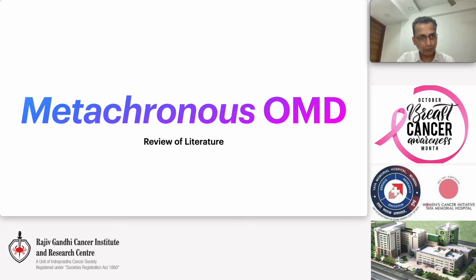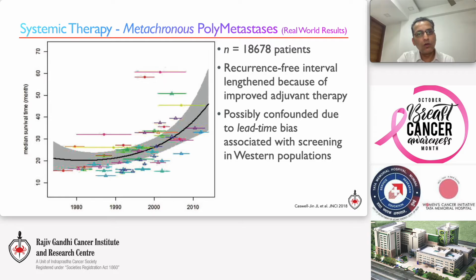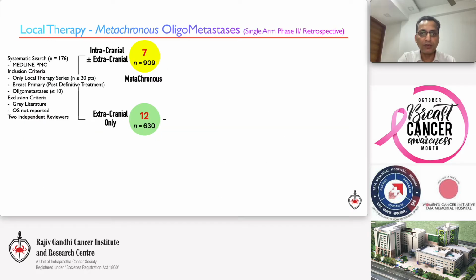So shifting our attention to metachronous oligometastasis now, I again present the real world results with systemic therapy in metachronous metastatic setting. And if we superimpose the curve from the de novo metastatic setting, it is clear that these patients experience a slightly longer median survival, and in more recent decades, the curves are separating even further, implying a longer recurrence-free interval with improved adjuvant therapies.